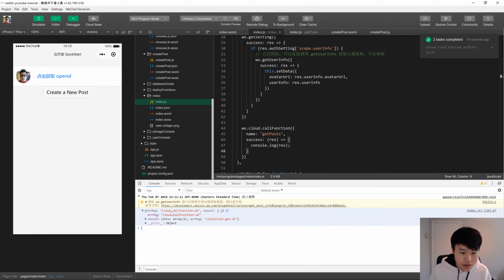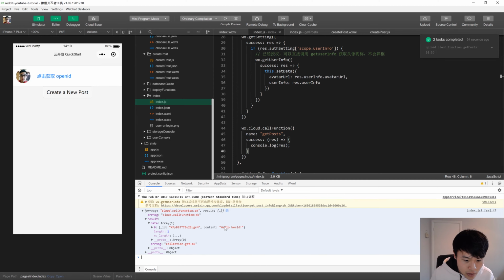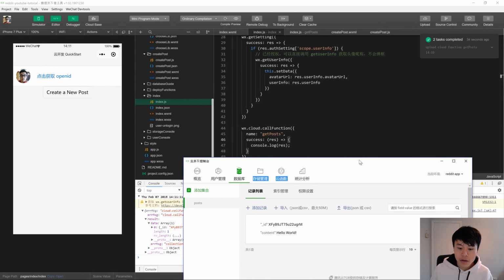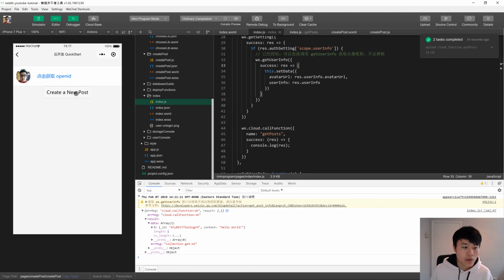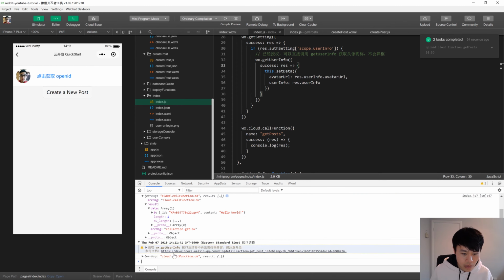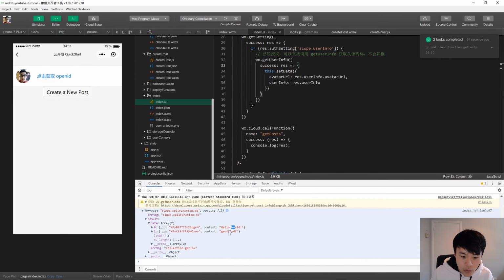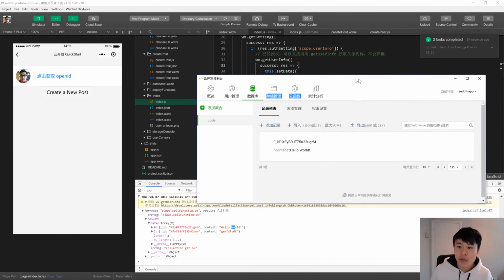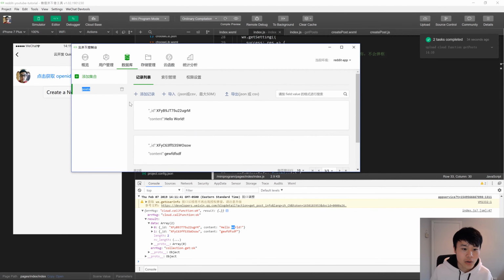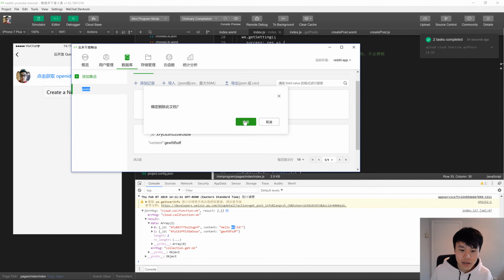So in our console here, we see cloud call function okay, that's good. See the results. Hello world, that looks right. And if we add another one, so create a new post. Cloud call function okay. Now we've got two items in the array: hello world and this garbage. For this tutorial, I might not have high standards for the design, but I'm not going to put in garbage text. So you've seen it work. Let's get rid of this.